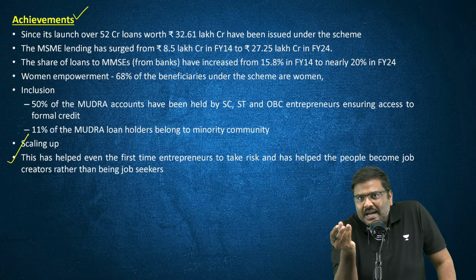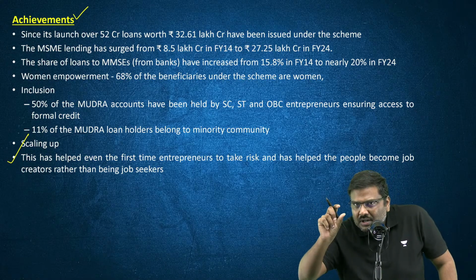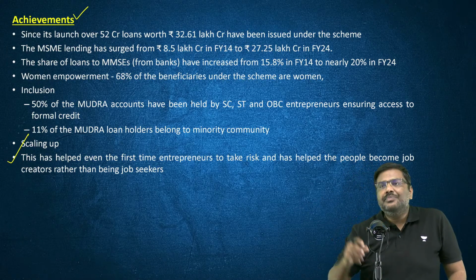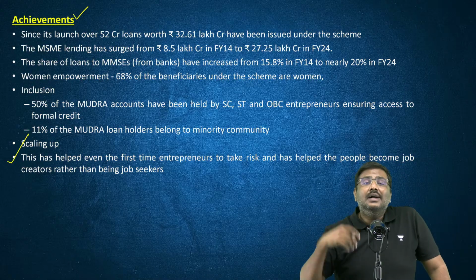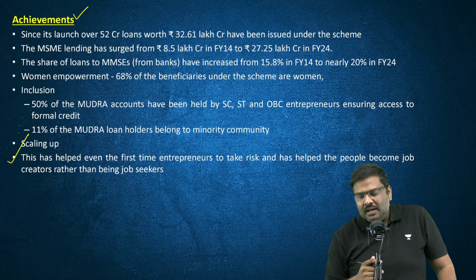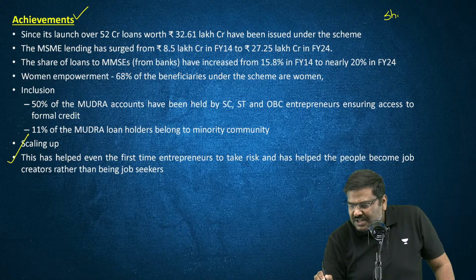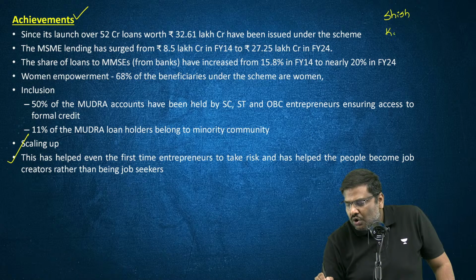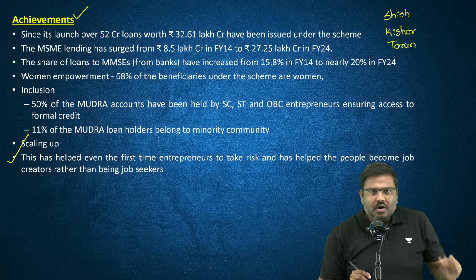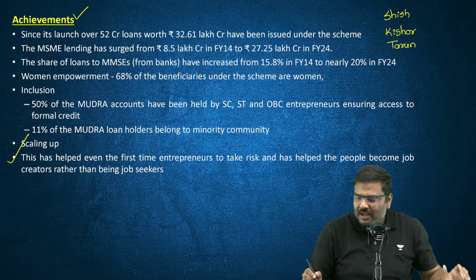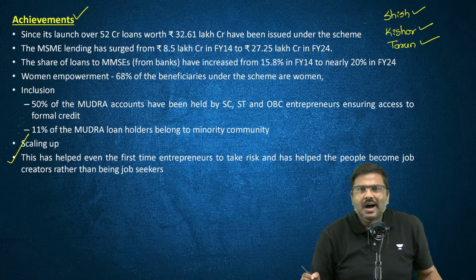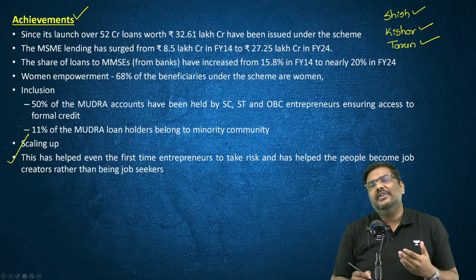Many of the loans have been provided to these MSMEs under the Shishu, Kishore, and Tarun categories. As you keep on borrowing under one category and repaying, a higher category of loan is provided to you.